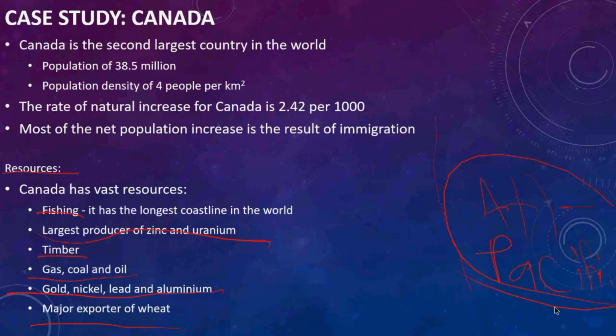And also, the largest producer of zinc and aluminum is Canada. So these are very good resources. Timber, gas, coal, and oil. Also, gold, nickel, lead, and aluminum, and the major exporter of wheat, to export wheat for other countries.